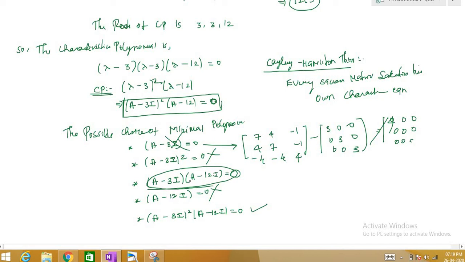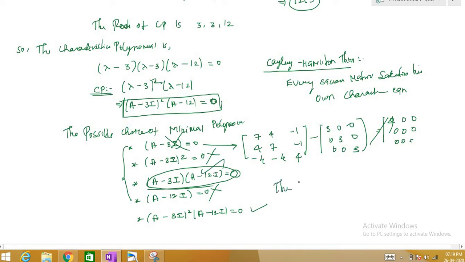all satisfied by the given matrix A, whose degree is less than that. A's degree is 3, but here the degree is only 2. Suppose if none of them is satisfied, then the characteristic polynomial will be the same as the minimal polynomial. Suppose if any one satisfies, then you will have a smaller minimal polynomial. Suppose if all 4 are not satisfied, then the characteristic polynomial is the same as the minimal polynomial. But here this happens to be true.